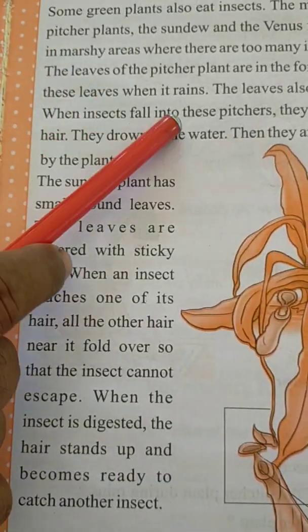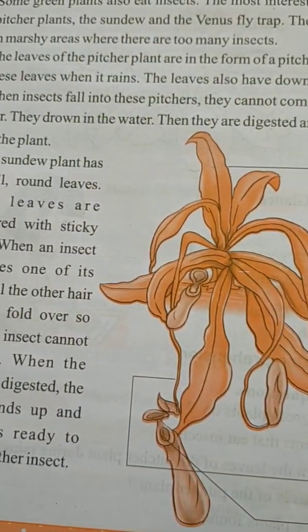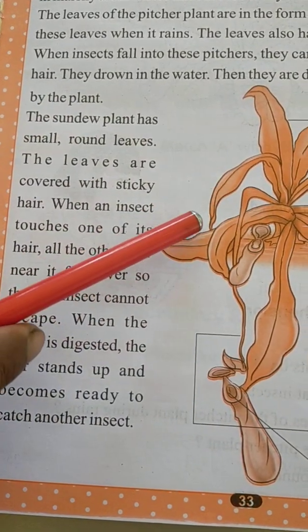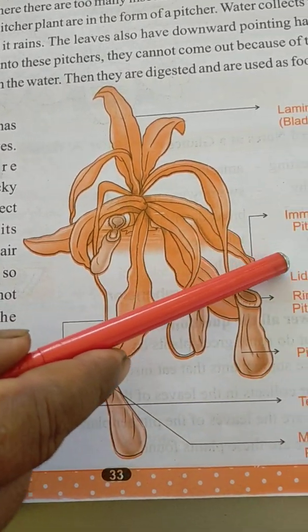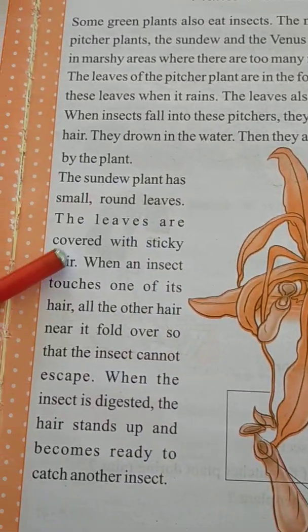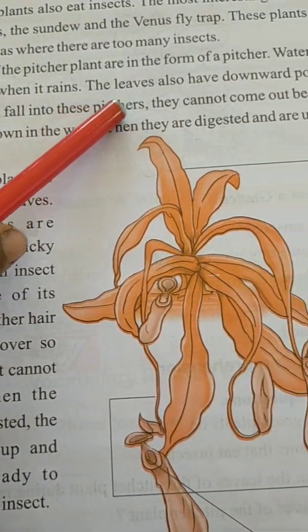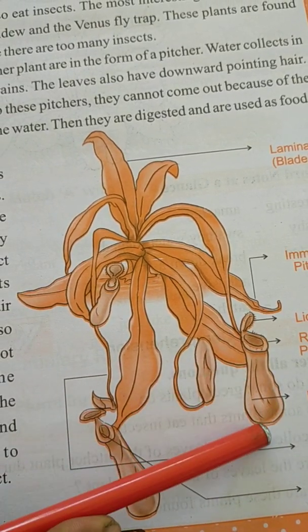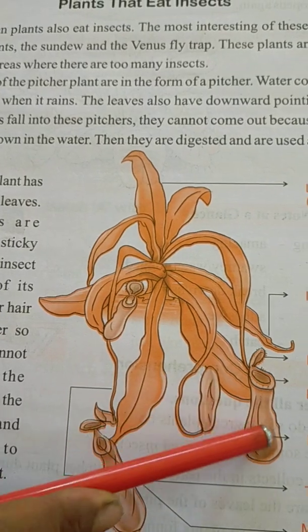The leaves also have downward pointing hairs. That means there are pointing hairs. This is the pointing hair. So when insects fall into these pitchers, these are called the pitchers. Pitcher means, in Odia, mathya.